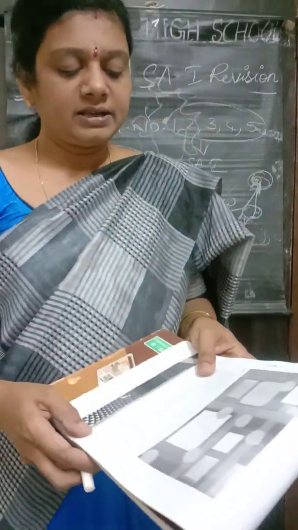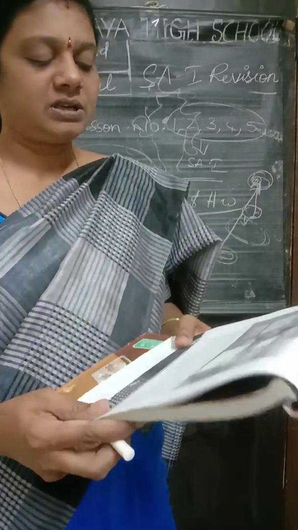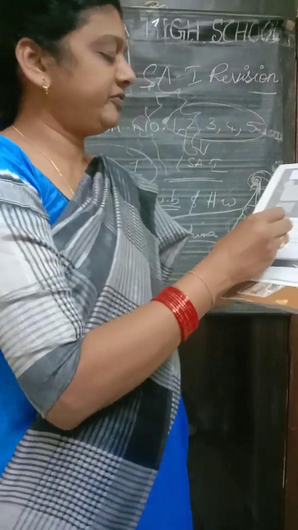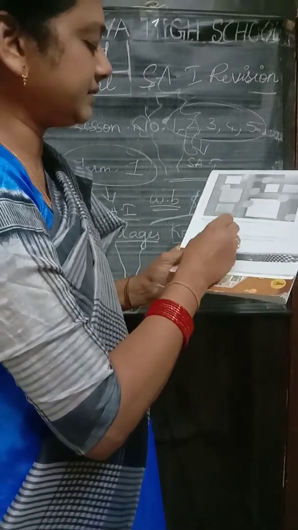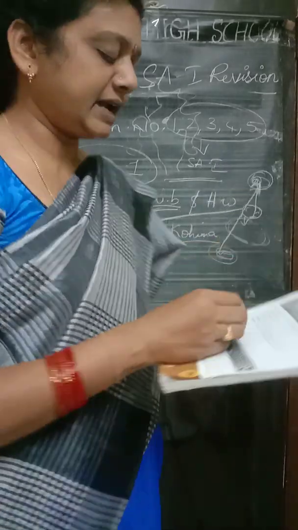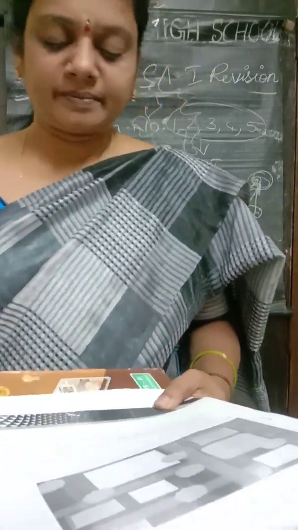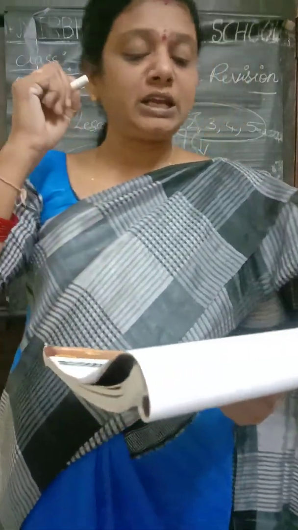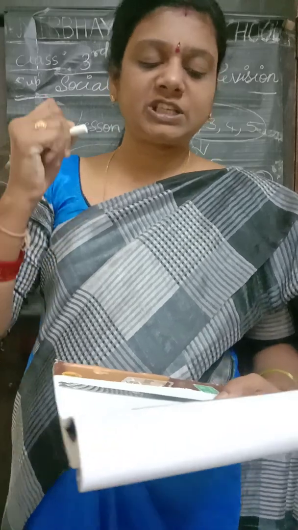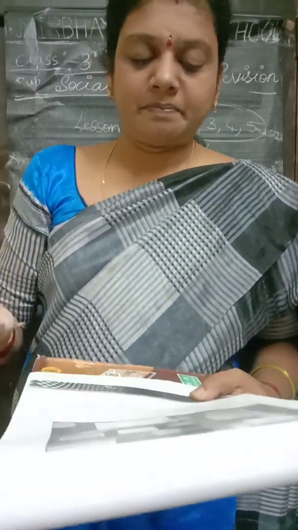The following types of facilities are provided by the government: educational facilities, entertainment facilities, public transport facilities. Healthcare facilities are missing in this picture. It is an important facility because the government is responsible for looking after the health of the people.